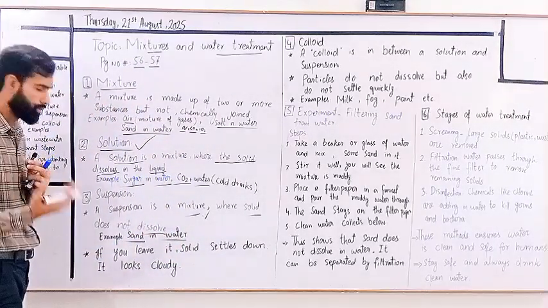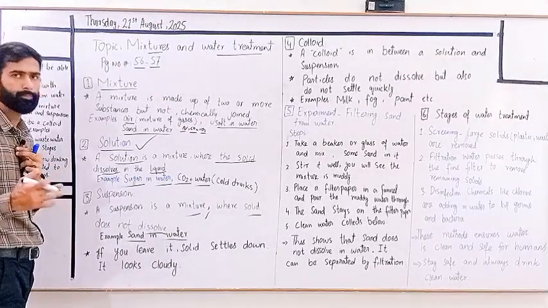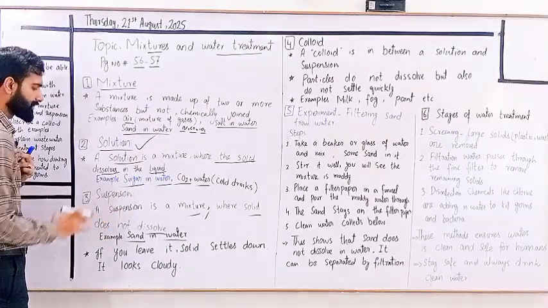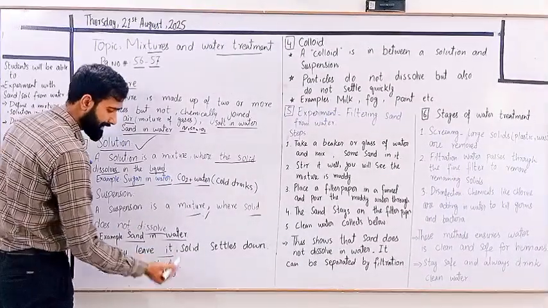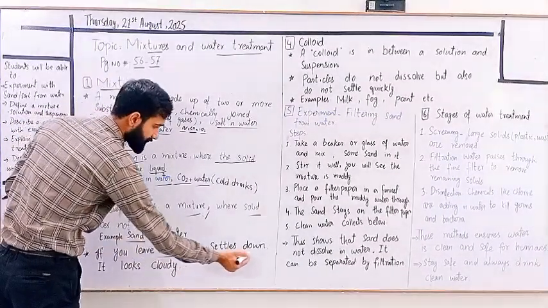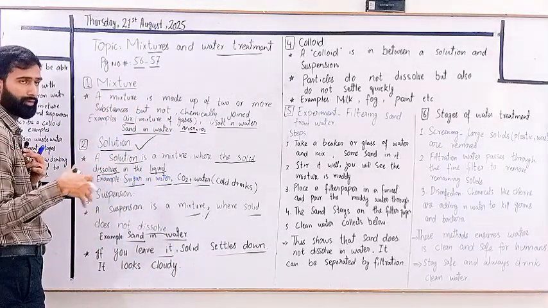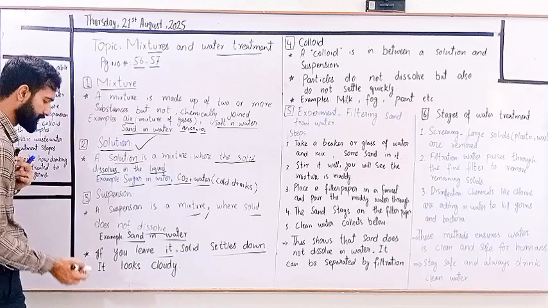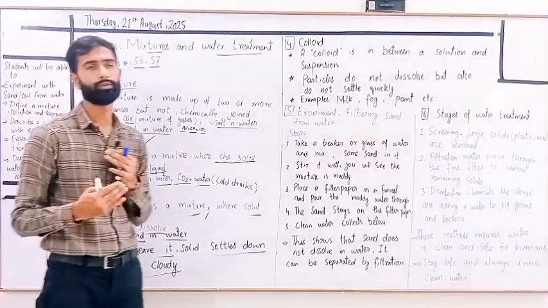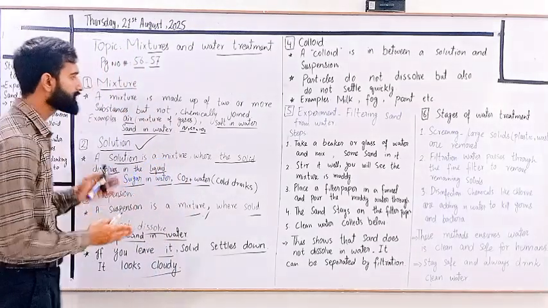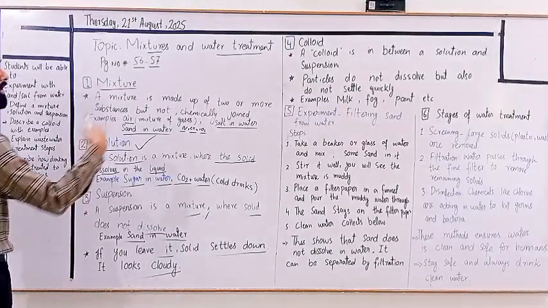The best example of suspension is sand in water. We know that when we add sand in water, it does not mix with the water. So it is a good example of suspension. If you leave the sand in the water, the sand settles down at the bottom of the beaker or any utensil you are using. And it also looks cloudy, muddy, and dirty. So these are some types of mixtures: solution, suspension and colloid.